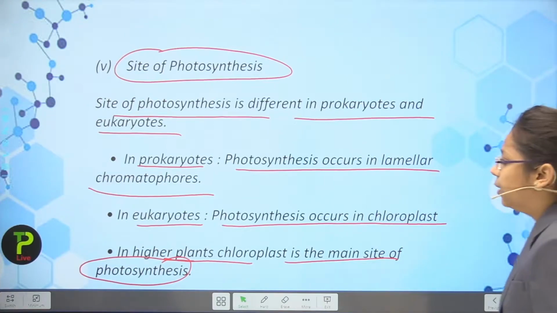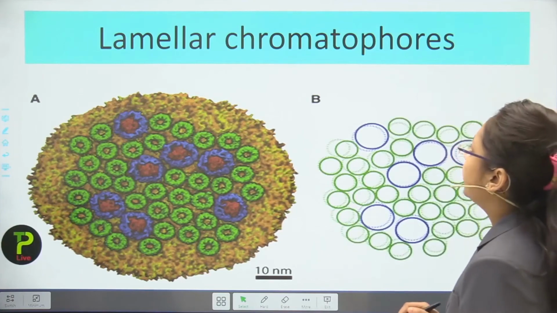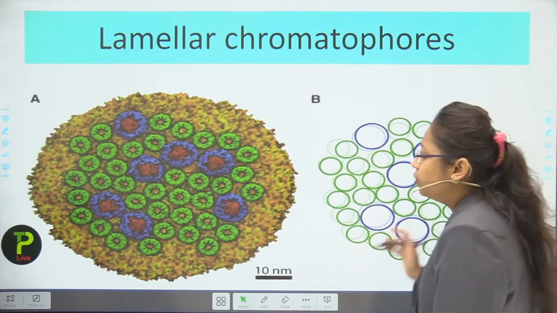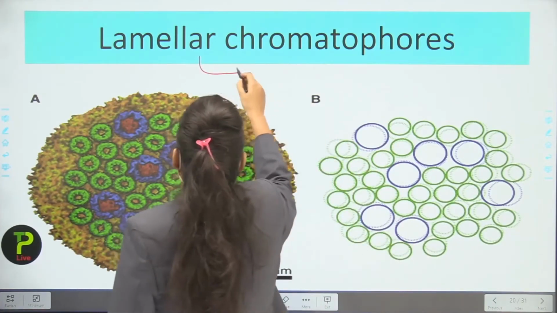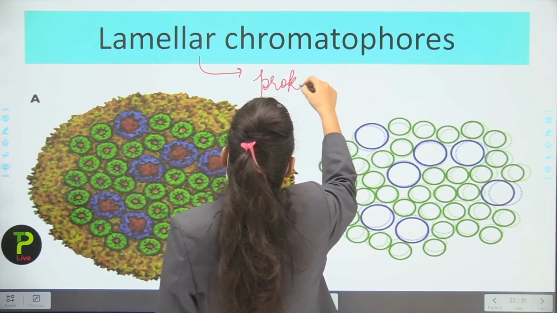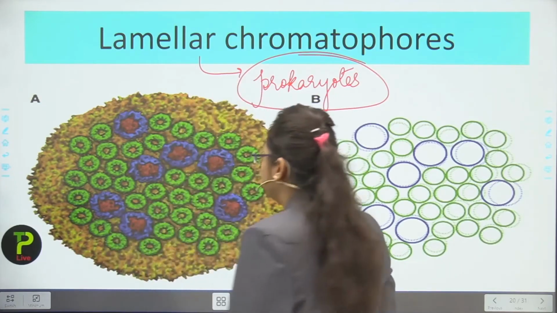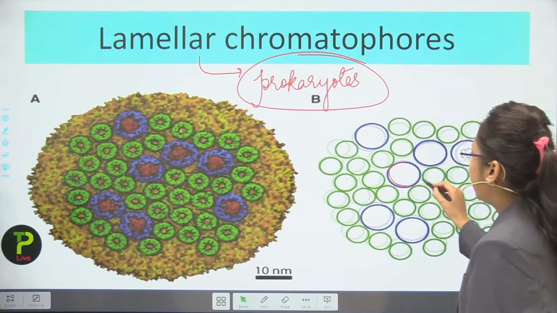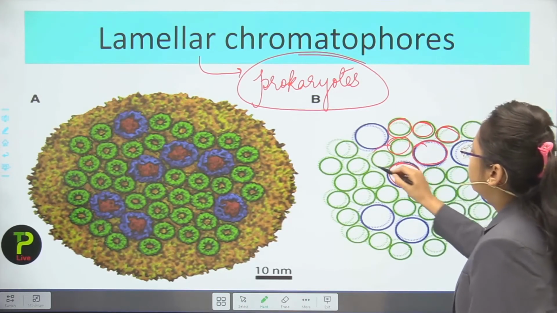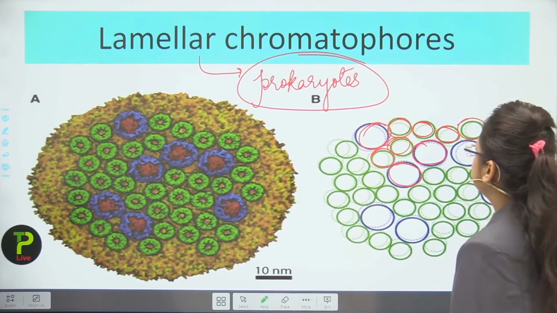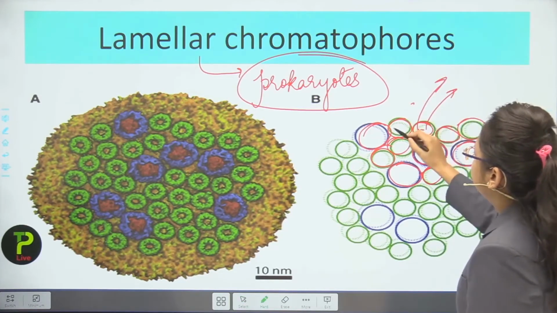Okay students, now this is the picture of lamellar chloroplast. Okay, it is just the lamellar chromatophores. So the lamellar chromatophores are present inside the prokaryotes, and they are responsible for the photosynthetic processes. So you can see that there are some rounded structures which are present inside the prokaryotes for the photosynthetic processes. Okay, so they are responsible for the food preparation.